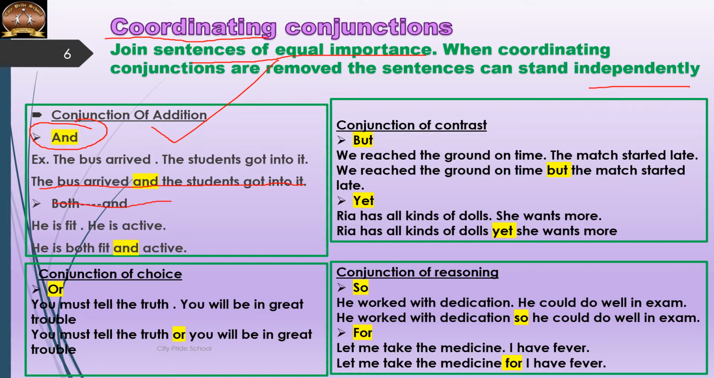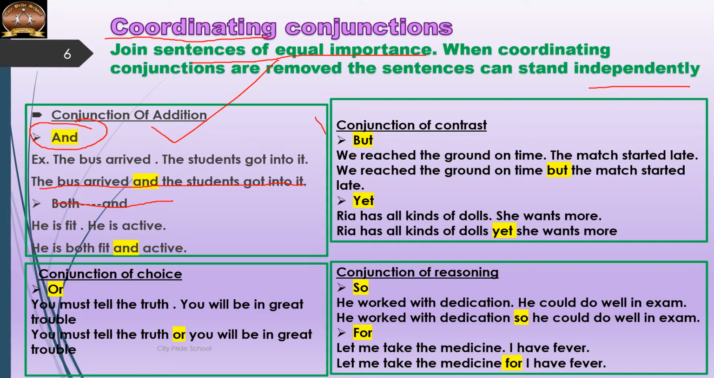Both and also, though they appear in pair, are considered as coordinating conjunctions. He is fit, he is active. So he is both fit and active, we can say.